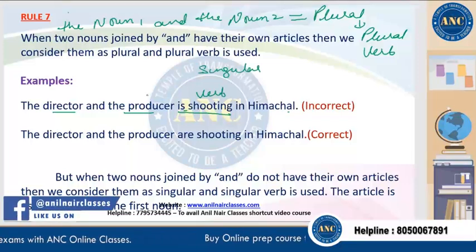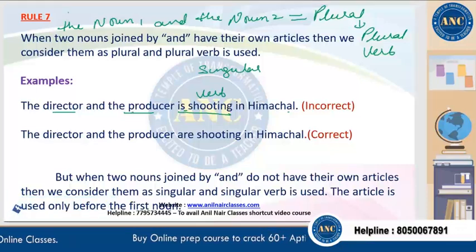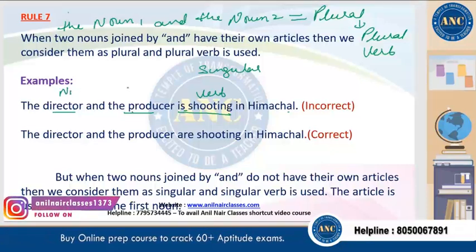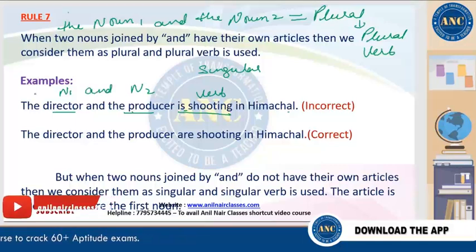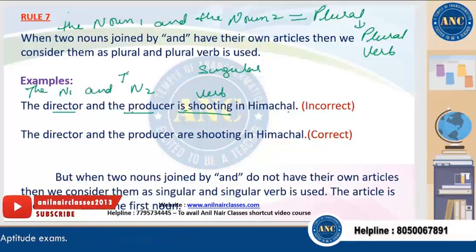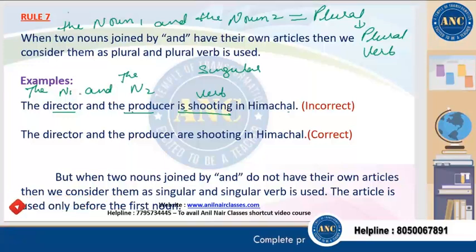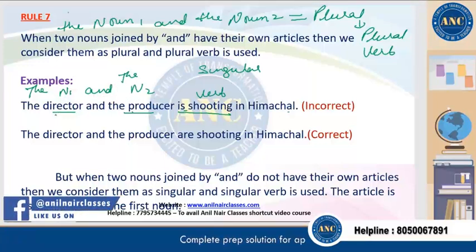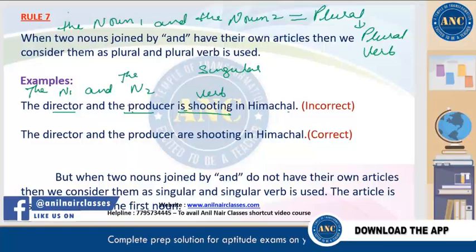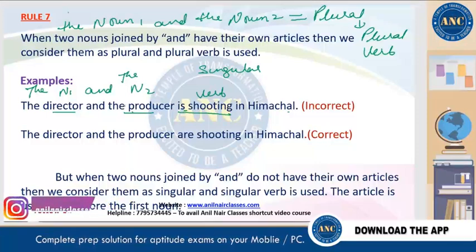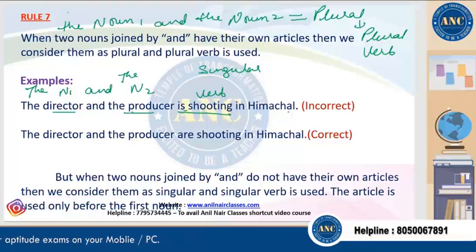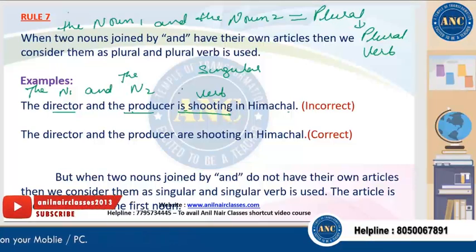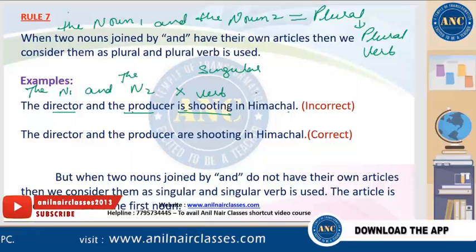Now, who is shooting? The director and the producer. So this is noun 1, this is noun 2, right? These are the two nouns which are joined with and each one of them has its own article the. So that means there are two people, right? The director is separate, the producer is separate. They are two different people, right? And they both are shooting in Himachal. So that's why is wrong. The correct verb should be are.